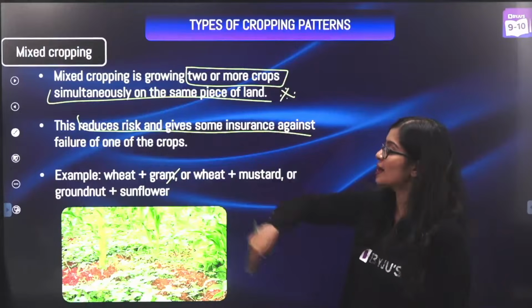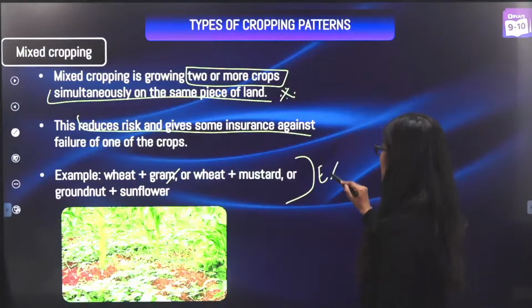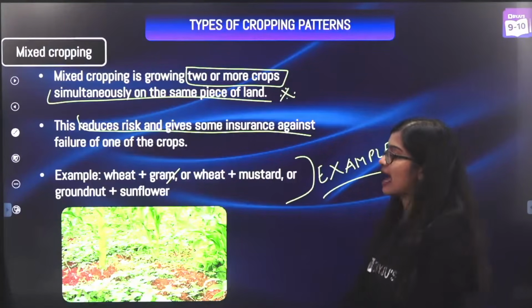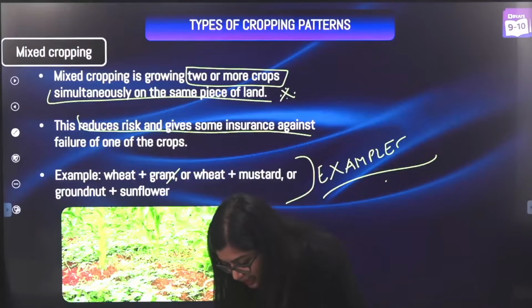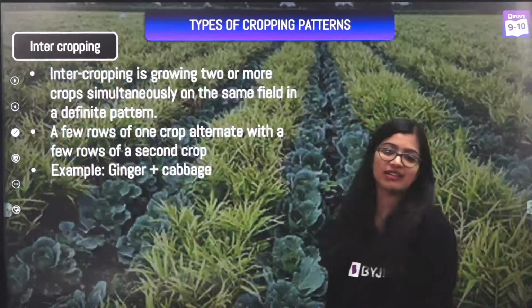Keywords: 2 or more crops which are grown simultaneously on the same piece of land. These are your examples. This is there in NCERT also. Underline your pointers, okay? Yes, all right. Ma'am, what is the difference between mixed and intercropping? I am coming to it, right?